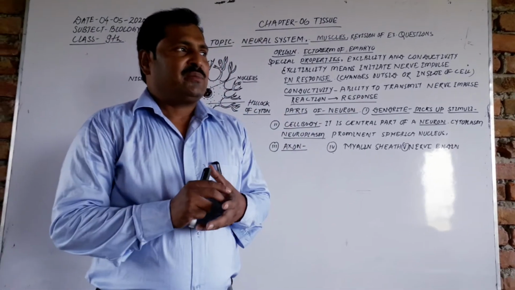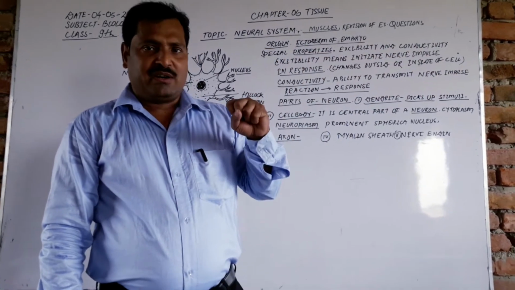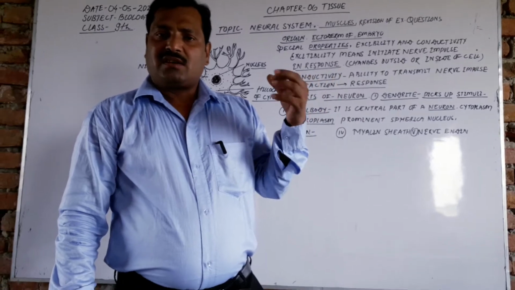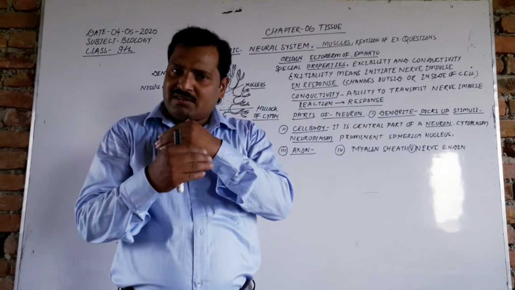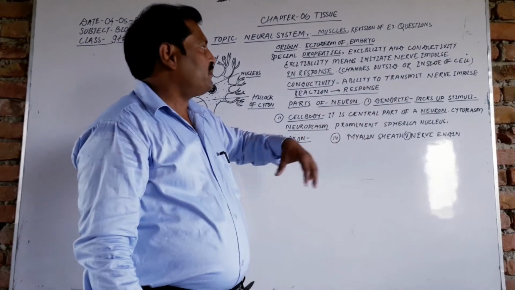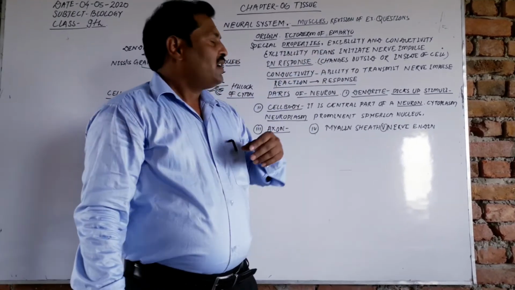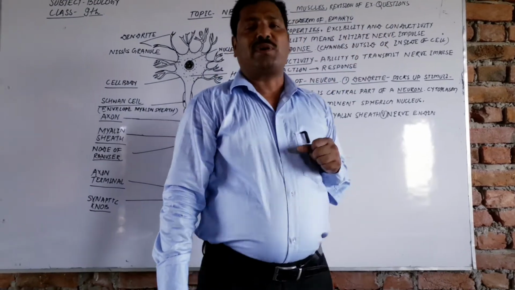Excitability means that whenever any external stimulus comes to our body, we have receptors that receive it. After that, the stimulus runs along our nervous system, the nerve cells. So excitability means to initiate a nerve impulse.